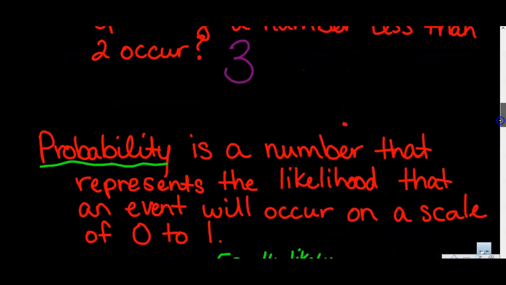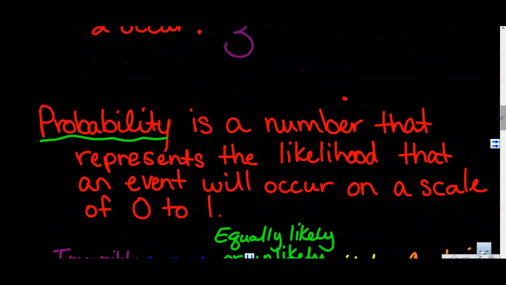All right. Now let's talk a little bit about probability. Probability we'll be discussing here and for the next couple of sections in this unit. Probability is simply a number that represents the likelihood that an event is going to happen. And we normally use a scale anywhere from 0 to 1. Now, I know what you're saying. I hear a lot of percentages with probability, though, Mrs. Struble. And yeah, you're right. But it's still on a scale of 0 to 1, and I'll show you why.